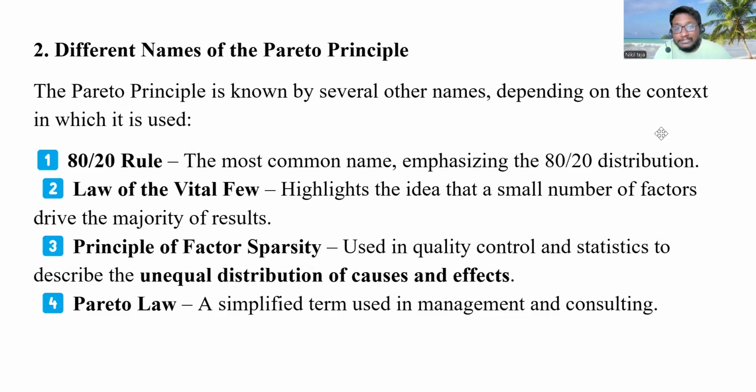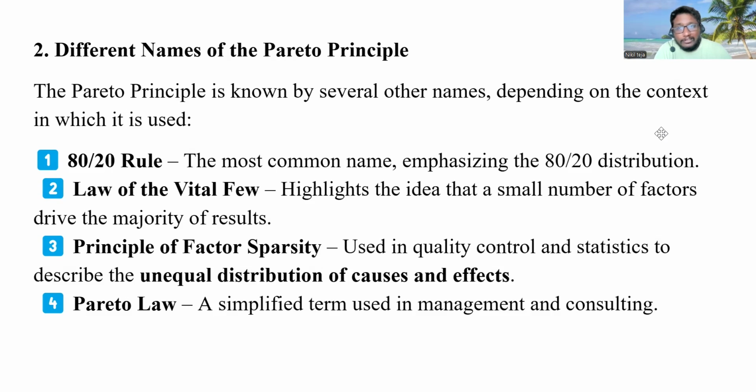Next is the principle of factor sparsity, used in quality control and statistics to describe the unequal distribution of causes and efforts. There is an unequal distribution, like 80-20, 35-65, and so on, of causes and effects, efforts and results.